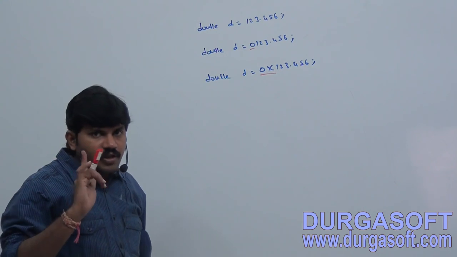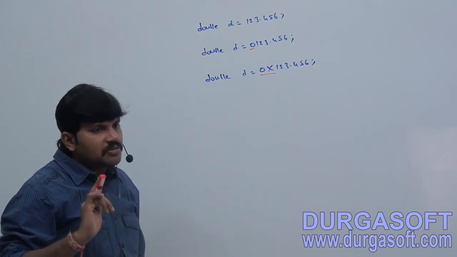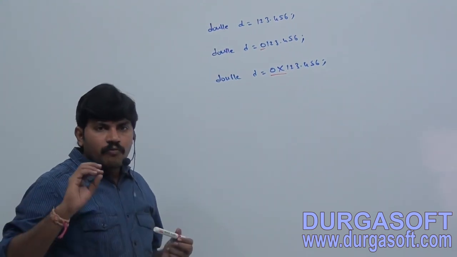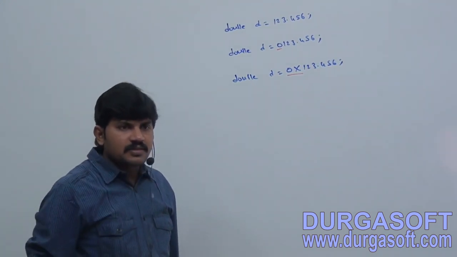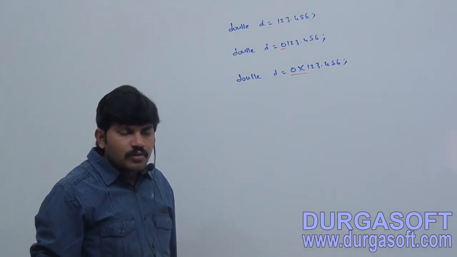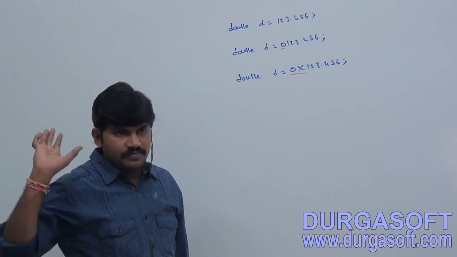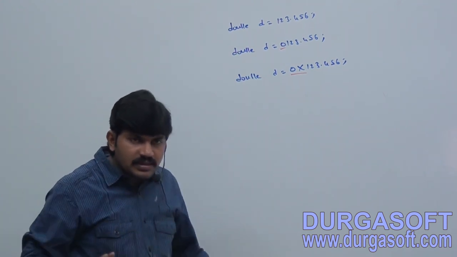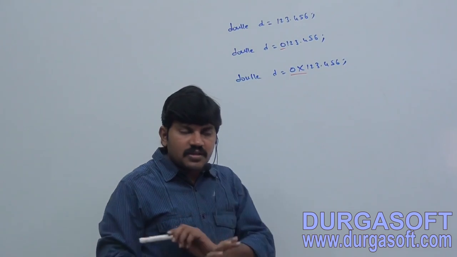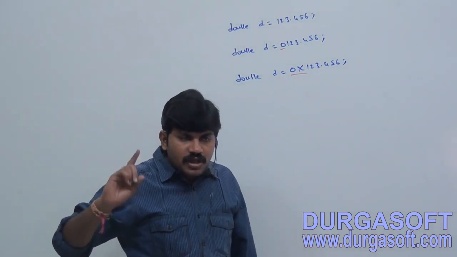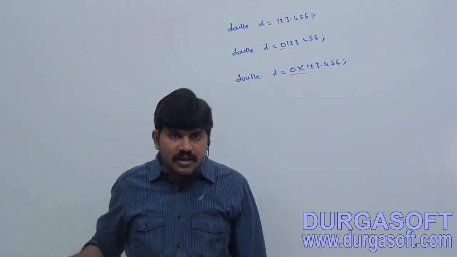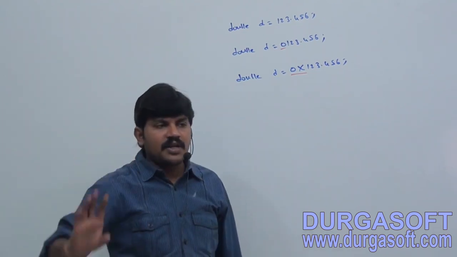But make sure, very important, the compiler is ready to give left and right. Floating point literals we can specify only in decimal form. Octal, hexadecimal type terminology is not applicable. By mistake, if you try to use integral literal convention here, we are going to get a compile-time error.